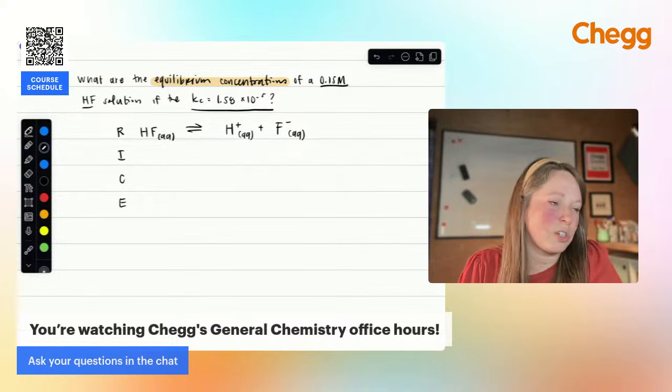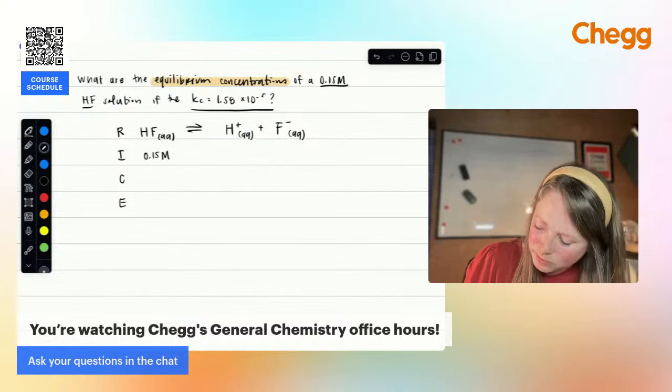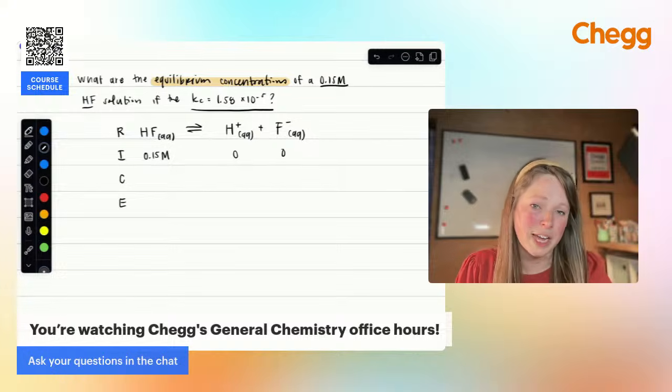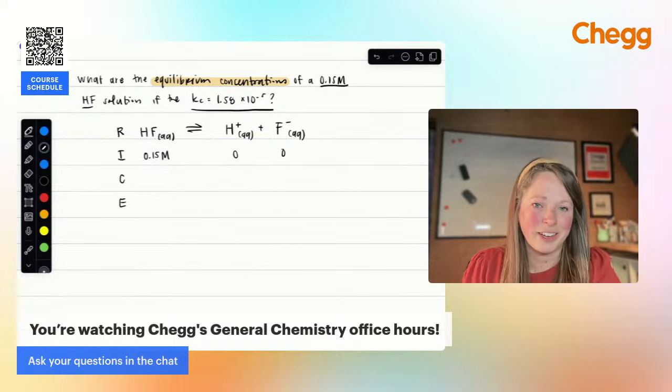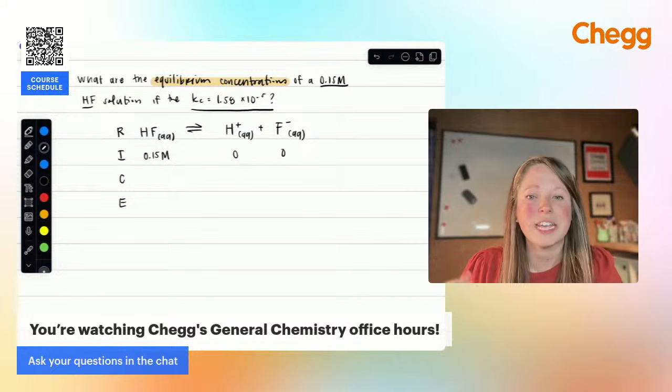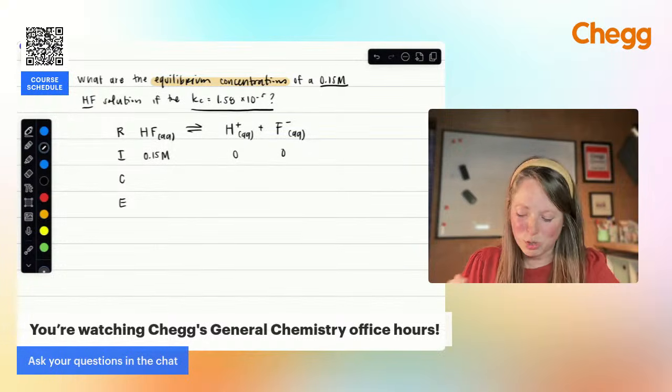All right, so initial, what do we know, right? We know that we have a concentration of 0.15 molar. We're going to assume we don't have any of these ions in solution. We have no indication that this was done in a common ion kind of situation, right? We're not doing this in a solution of sodium fluoride, anything like that that would give us any of those other ions. So initial concentrations are going to be assumed to be 0 for those two products.